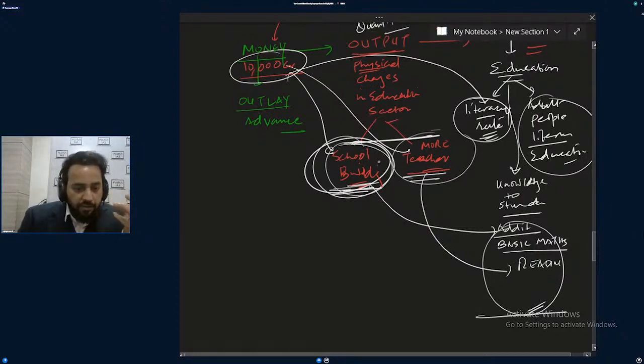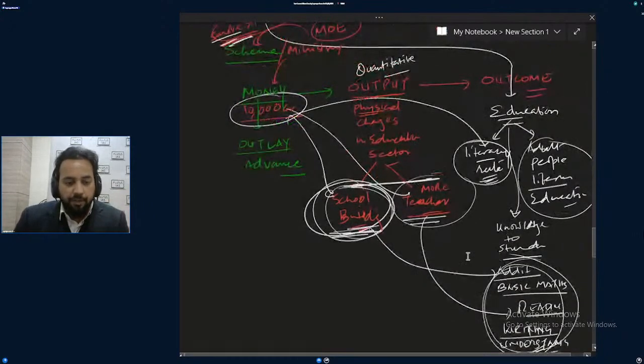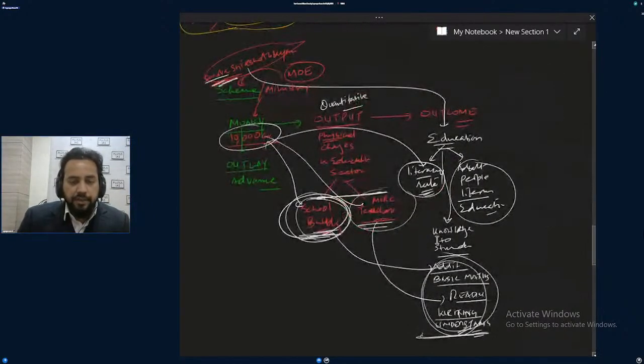Ultimate objective is to increase quality, to achieve something here. Yes or no? Reading, writing, basic mathematics, understanding. Got the point? So whose responsibility is it, who should be taking these responsibilities? Basic foundation.